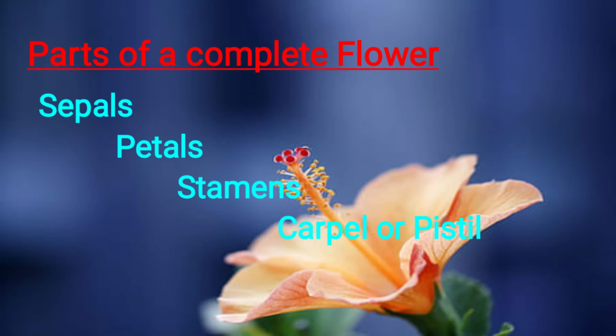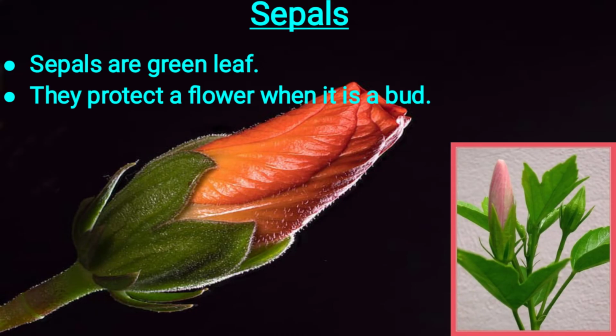Parts of a complete flower. We have already learned sepals, petals, stamen, carpel or pistil. Now let's discuss them in detail. Sepals. What is a sepal? Sepals are green leaves. You can see in this picture there is a bud.